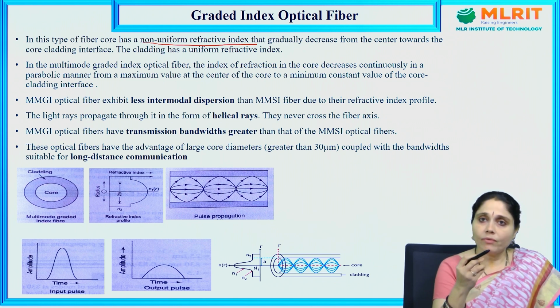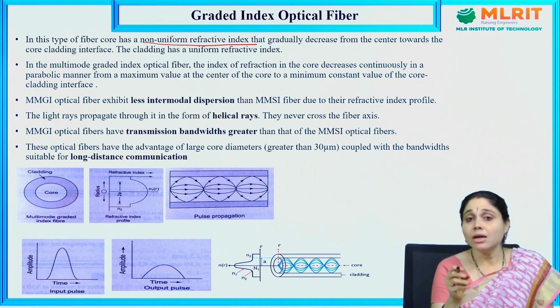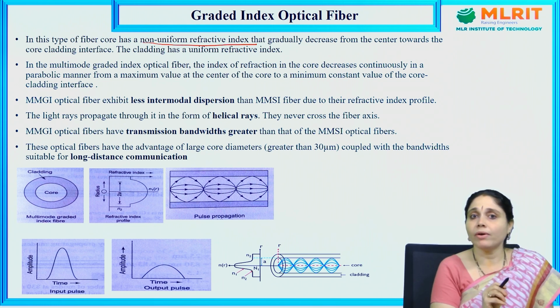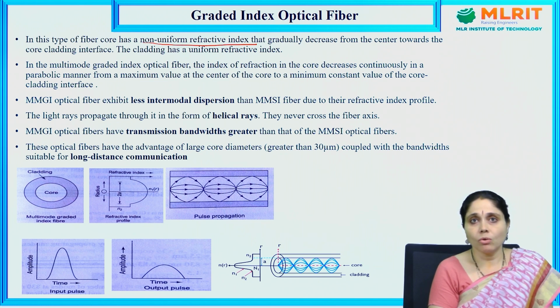In the single mode step index optical fiber, the core has uniform refractive index, whereas in graded index optical fiber the cladding has uniform refractive index. In the multimode graded index optical fiber, the index of refraction in the core decreases continuously in a parabolic manner from the maximum value at the center of the core to a minimum constant value at the core cladding interface.